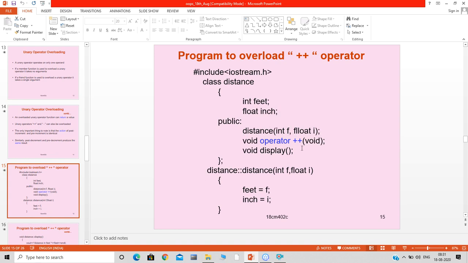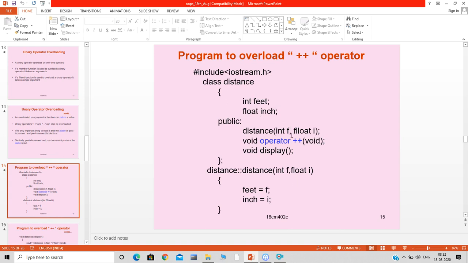After that I am declaring the operator function, and the syntax of the operator function is the return type, the keyword operator, and the operator which we are going to overload. Here we are overloading the unary increment operator, that is plus plus, so we specify that operator followed by the arguments. In this case no arguments. And void display is one member function which is used to display the feet and inch.